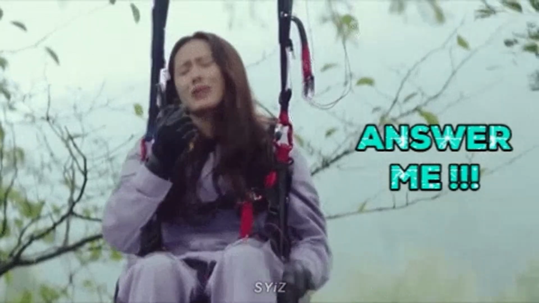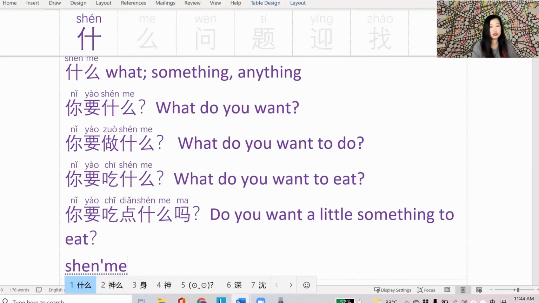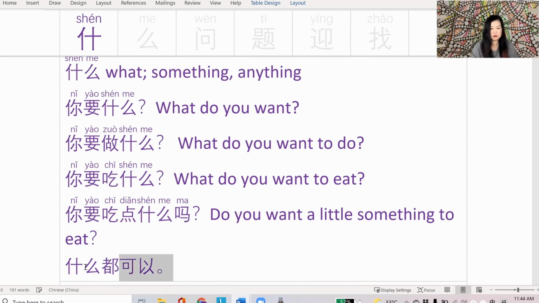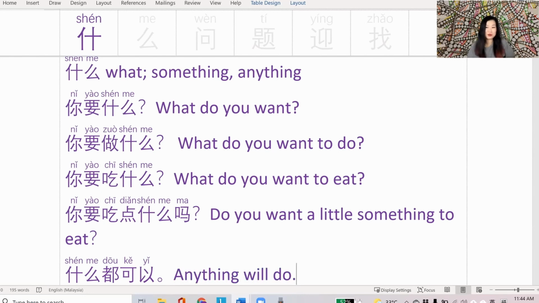And you could reply to this question with 什么都可以. 你要吃点什么吗? 什么都可以. Anything will do. 谢谢. Thank you. So this is 什么 in the form of asking what or something or anything.